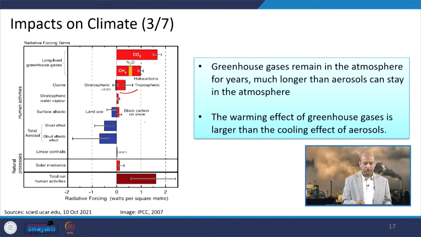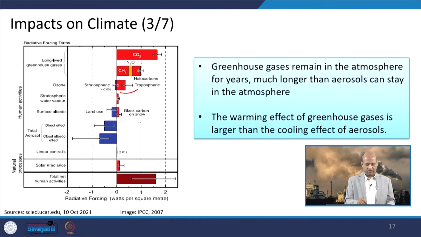So, black carbon on snow has positive impacts, but land use can have negative impacts, plus the total aerosols, where you can have the direct effect and cloud albedo effect. They are negative in the sense that they are reflecting the solar radiation, so they have a cooling effect.